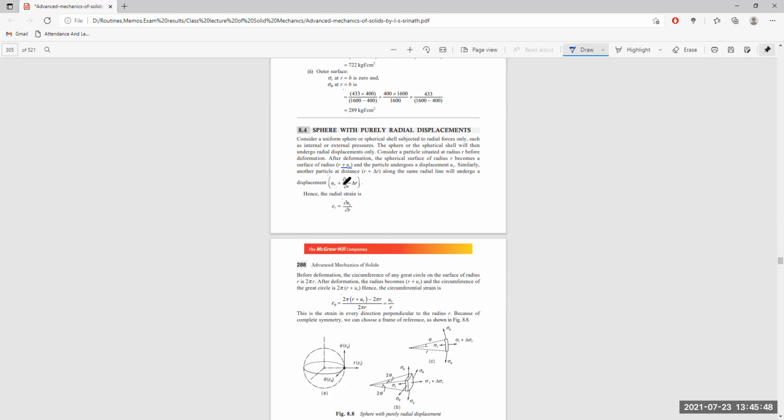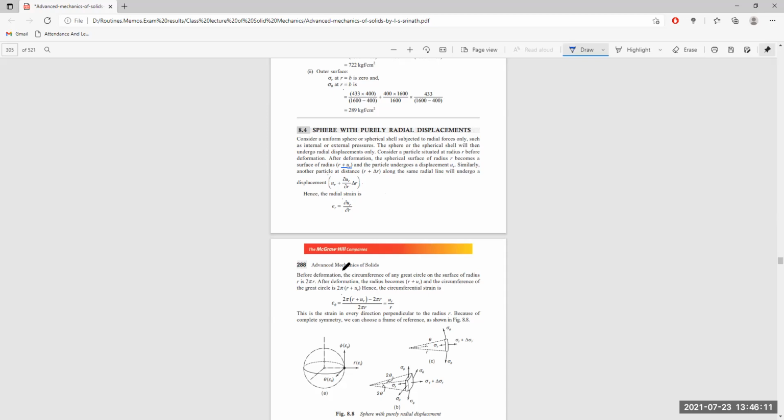So the difference is ∂u_r/∂r into delta r, and dividing by the original radial distance, that is delta r, we have the radial strain epsilon r equal to ∂u_r/∂r itself.